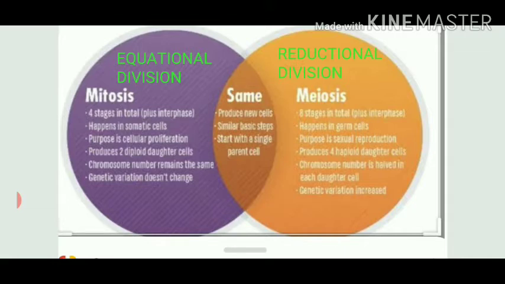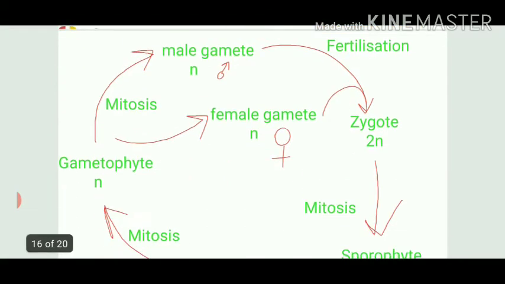But when the reproduction takes place, and that is also sexual reproduction, during that case, the diploid body is converted into haploid gametes. And when gametes fuse with the another parent gametes, then zygote formed. From zygote, fetus, embryo, and a new child will develop. So this was a basics which was very important before starting with the alternation of generations.